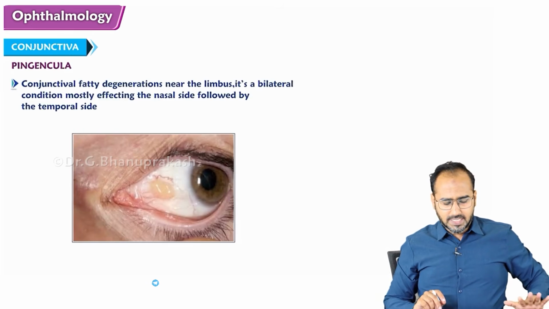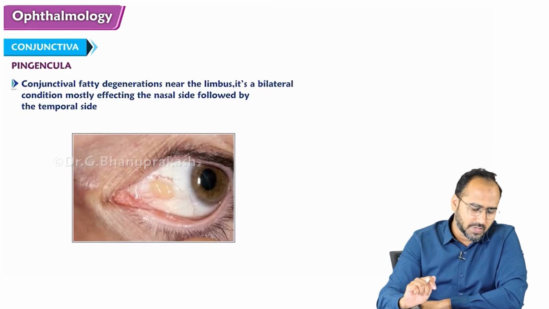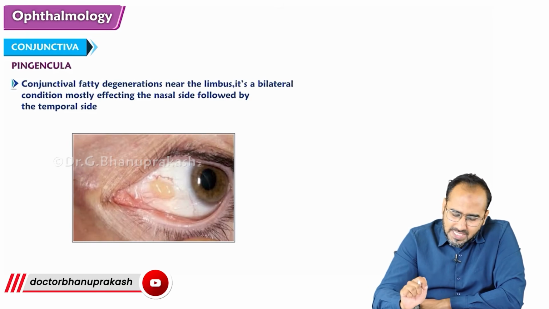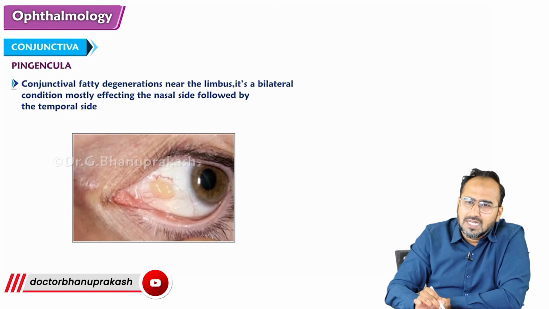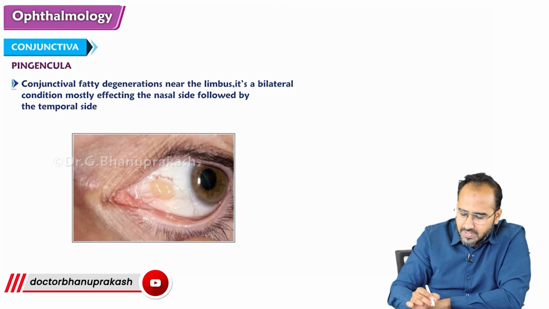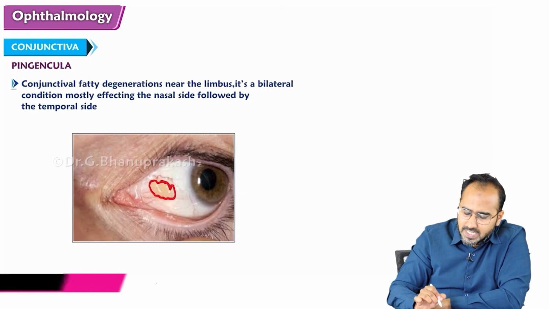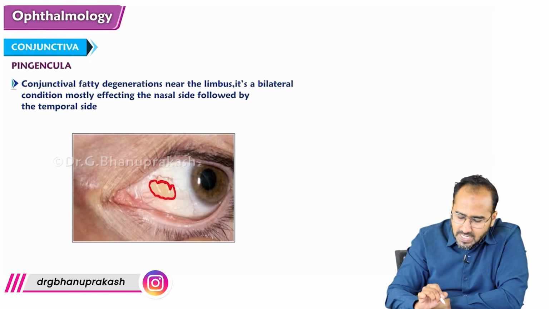Next thing is Pinguecula. What is this Pinguecula guys? Fatty degeneration seen near the limbus. Limbus is what? The junction between the cornea and sclera. You see this fatty spot. Fatty degeneration seen near the limbus is called Pinguecula.